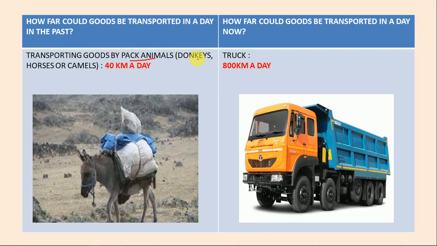What all animals were used in this? Donkeys, horses, or camels, and they used to cover just 40 kilometers in a day. But now we have truck, and truck is also used to transport goods, and it covers how much? 800 kilometer in a day.